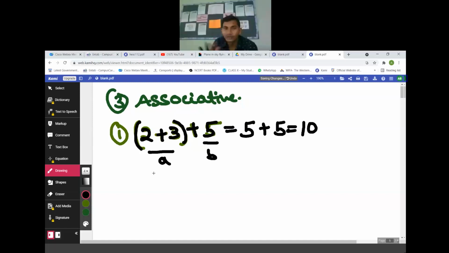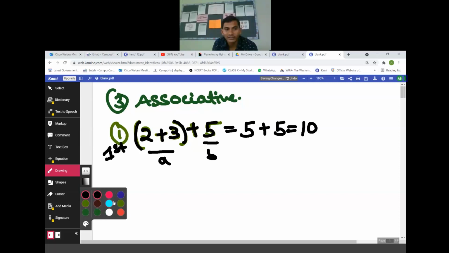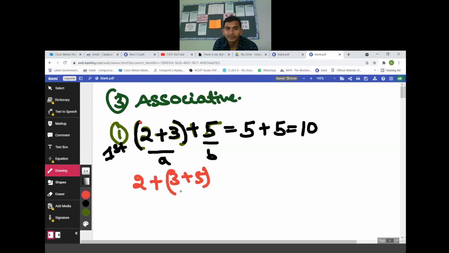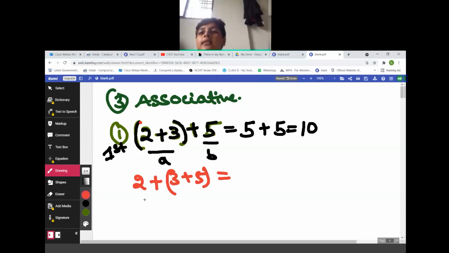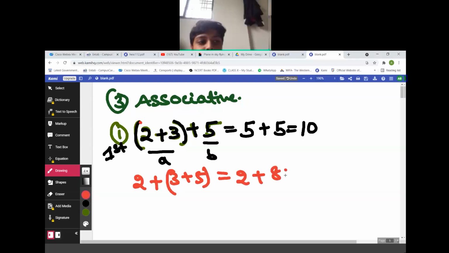Sir, it will be 10 only. Just wait. This is step 1. Step 2, you need to just remove the bracket. 2 plus, earlier these two were together, now we group these other two. If the numbers are the same, no issue, the answer will be the same. 2 plus 8 will be 10.